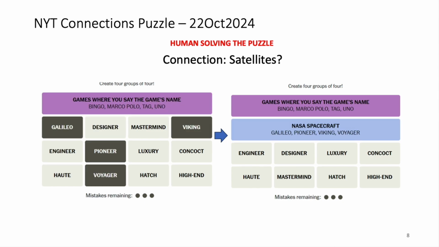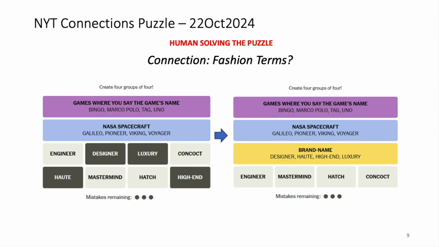In our third attempt, we selected words Galileo, Pioneer, Viking, and Voyager. These are linked by the theme of satellites, or spacecraft, resulting in finding the blue group. In the fourth attempt, we selected words related to the idea of fashion terms: hot, designer, luxury, and high-end. This resulted in finding the yellow group.